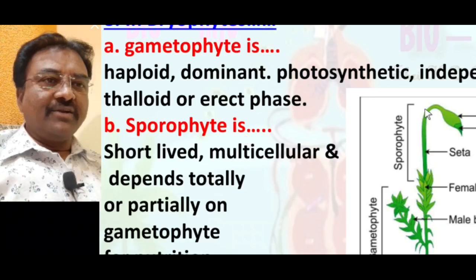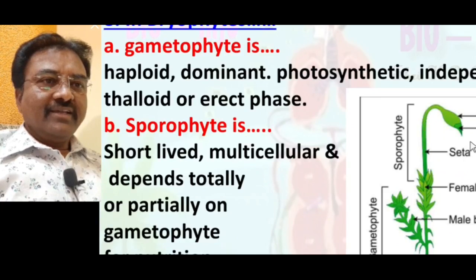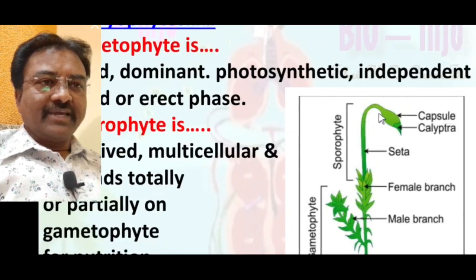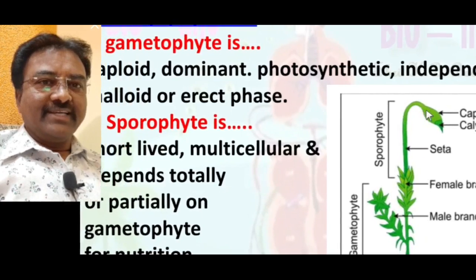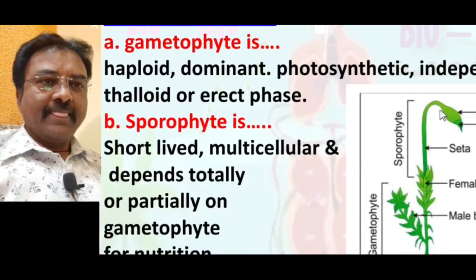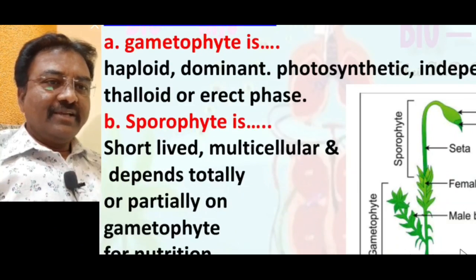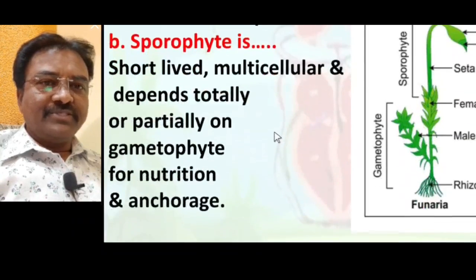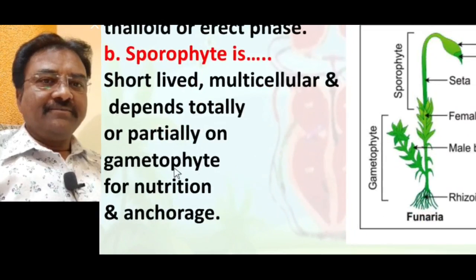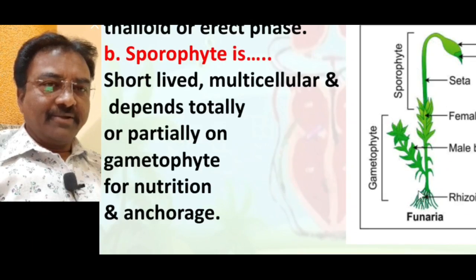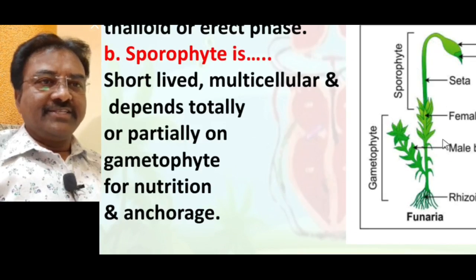Sporophyte is short-lived, only the capsule structure is the sporophytic stage, producing spores. So short-lived, multicellular and depends totally or partially on gametophyte, because gametophyte provides nutrition. Also sporophyte depends on gametophyte for encouragement.